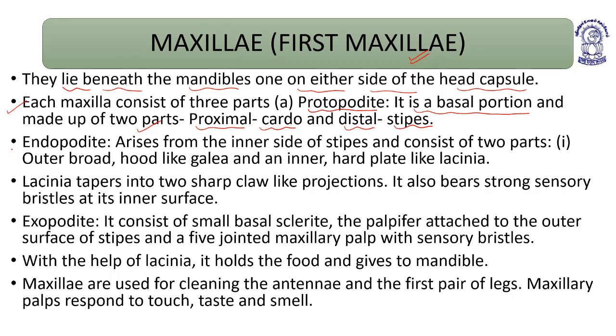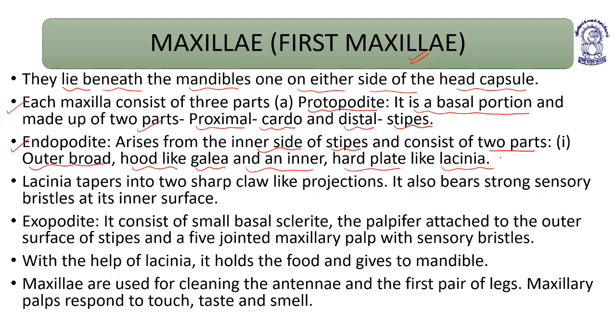The endopodite arises from the inner side of the stipes and consists of two parts: the outer broad hood-like galea and an inner hard plate-like lacinia.